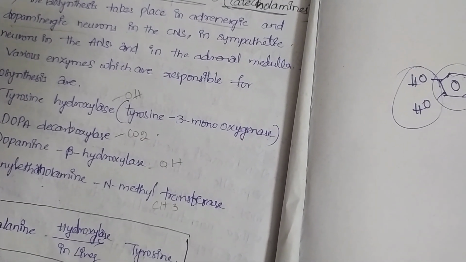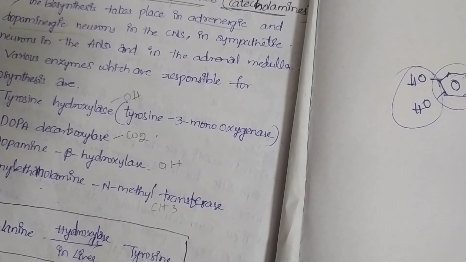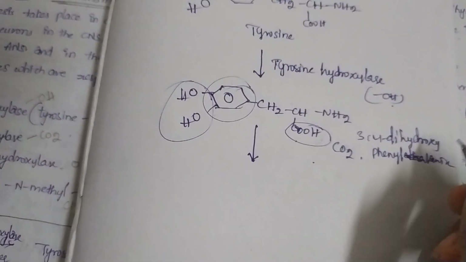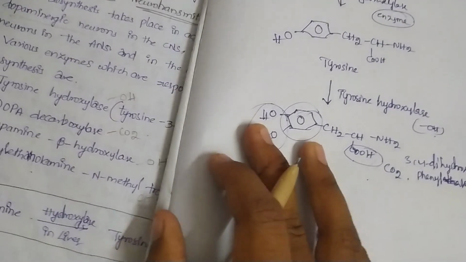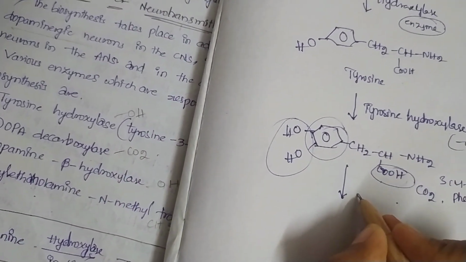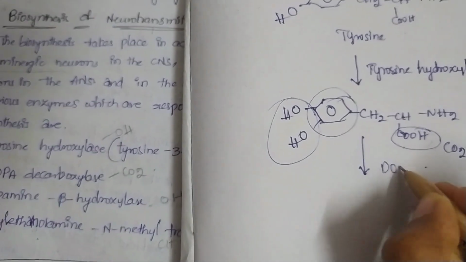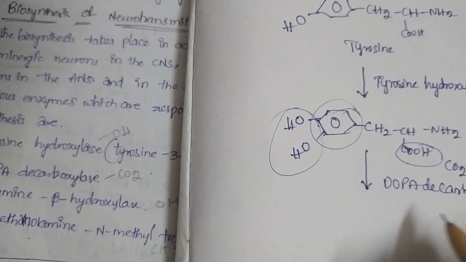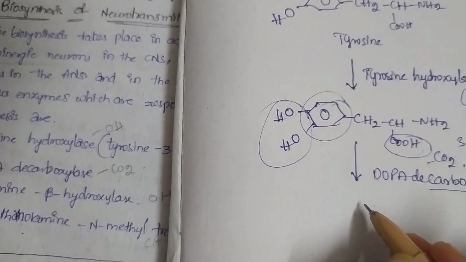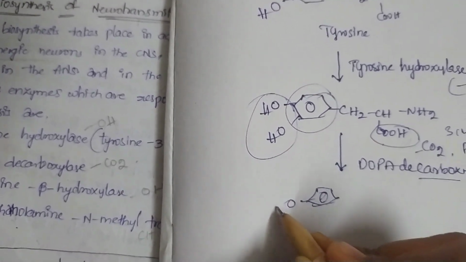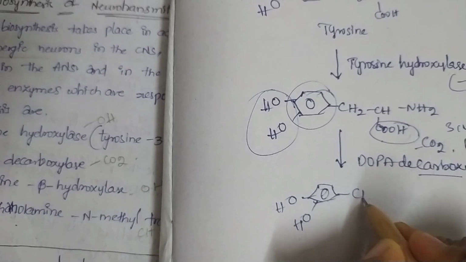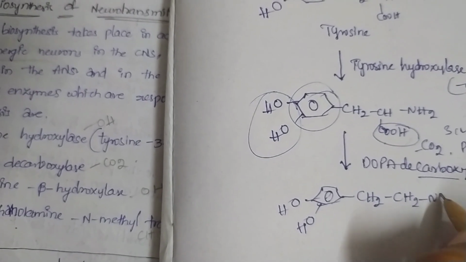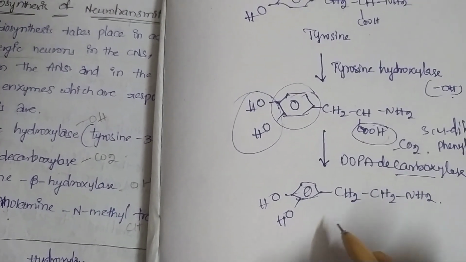phenylethylamine. 3,4-dihydroxyphenylethylamine. And coming to the enzyme, dopa decarboxylase. Decarboxylase means removal of carbon dioxide. They write the same structure without carbon dioxide. This structure is called dopamine.